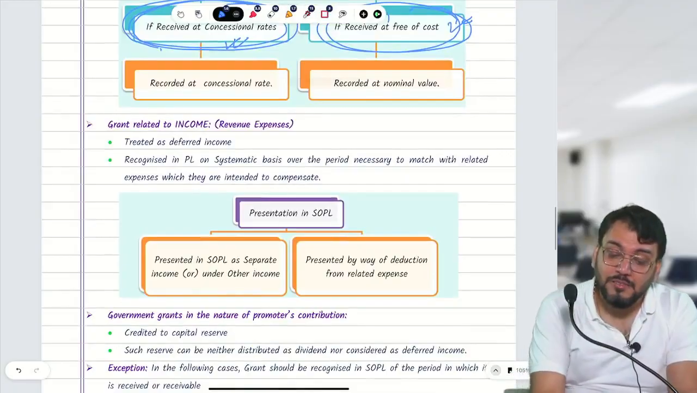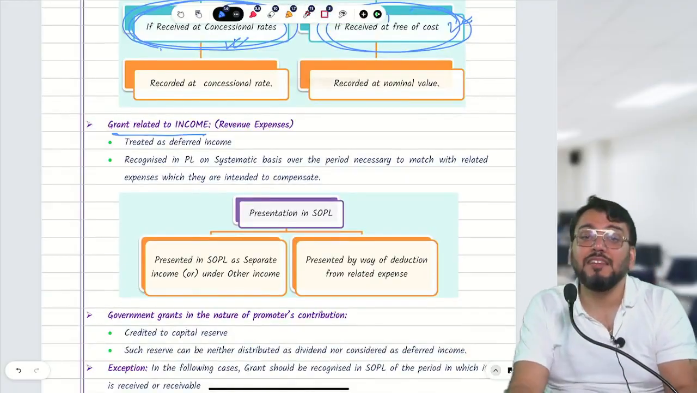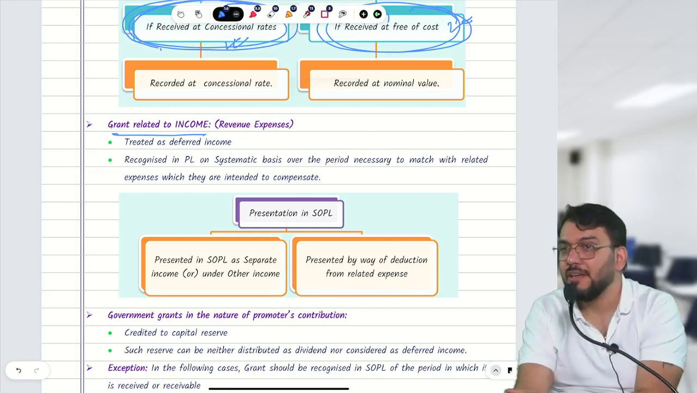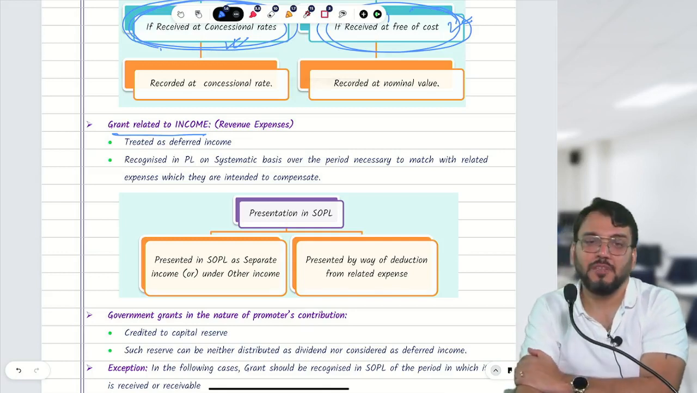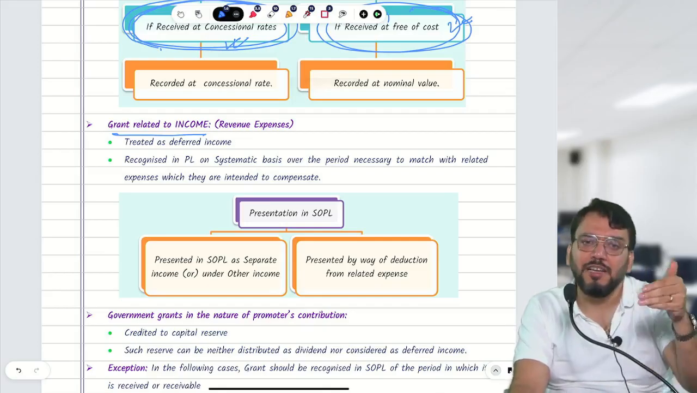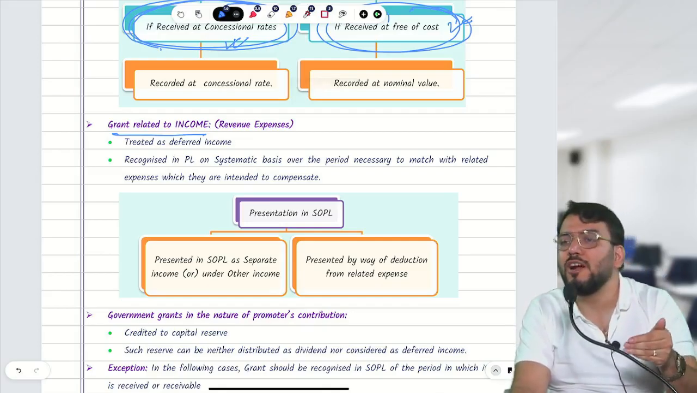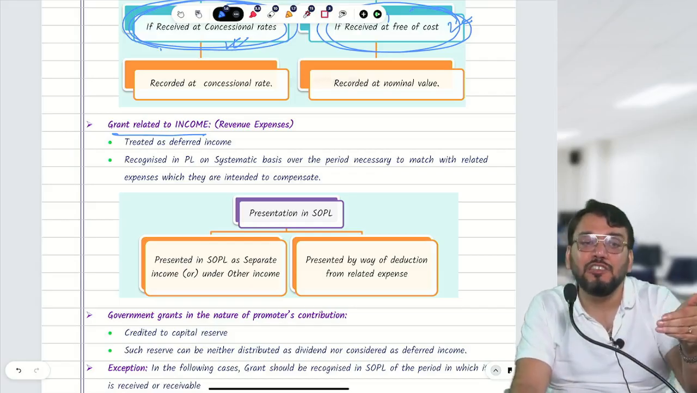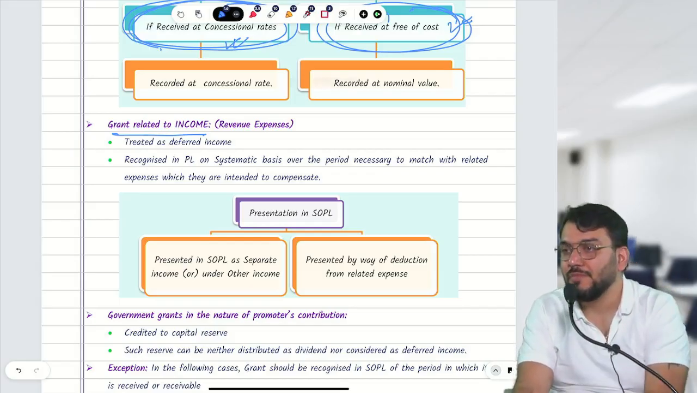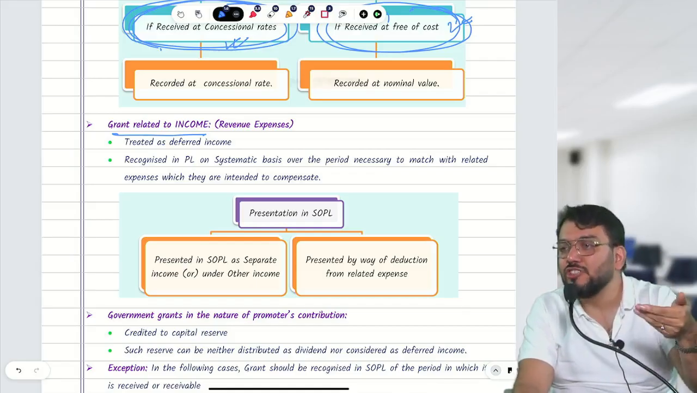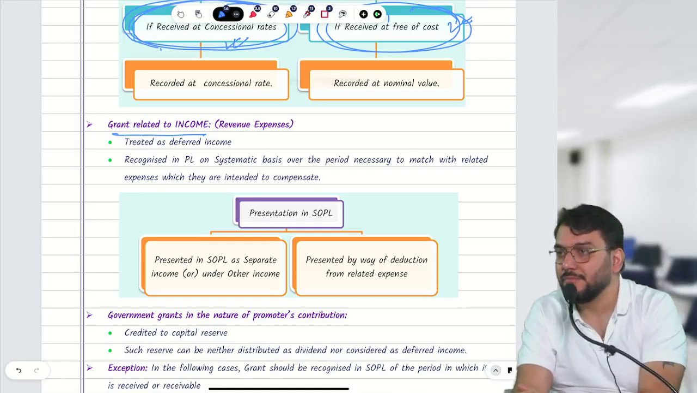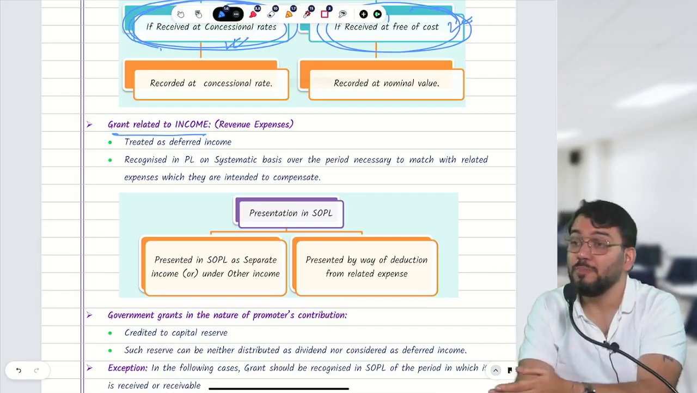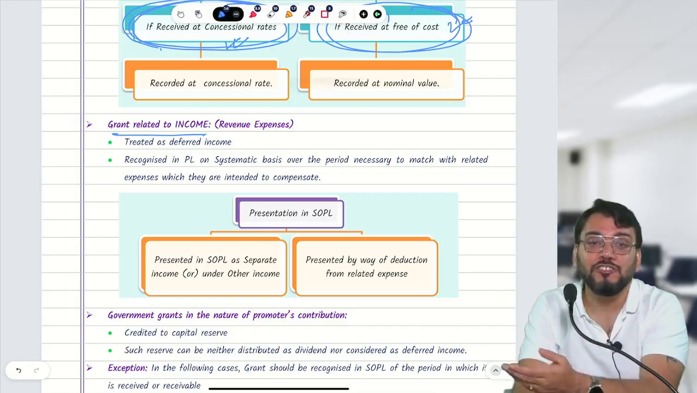Understood? Then grant related to income. When I say grant related to income, it means you receive a grant for revenue expenditure. For example, just try to understand. Let me take one example. You want to start a new industry, and for starting that new industry you require new technology. For that technology, you require some employees from Japan for 2 years. So we need to pay high remuneration to them.